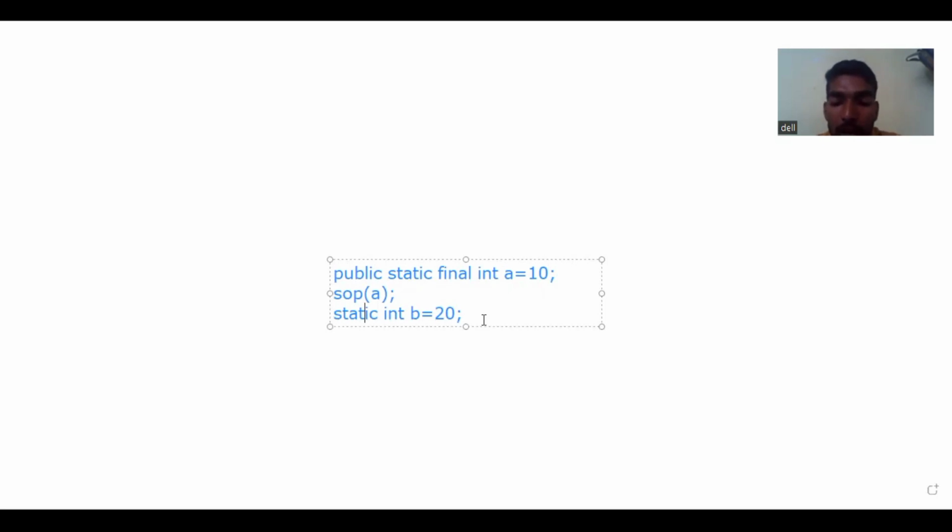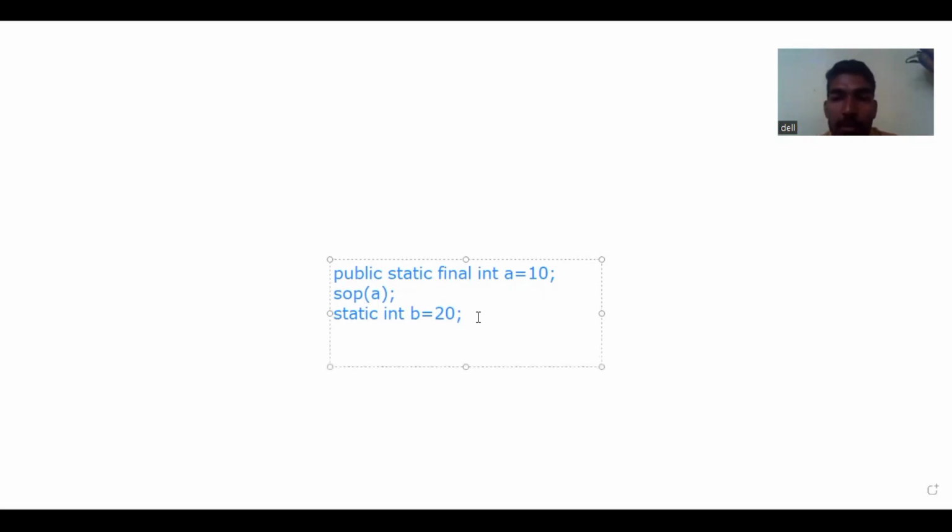When we create a static variable, without creating the object we can access it using the class name. For this purpose we create the static variable. Okay, no problem.